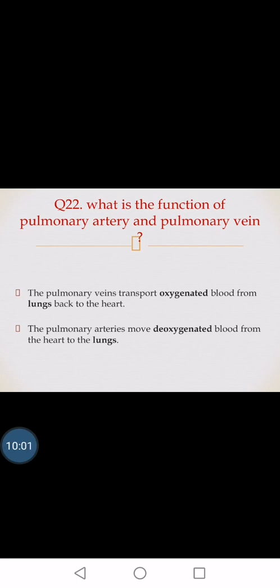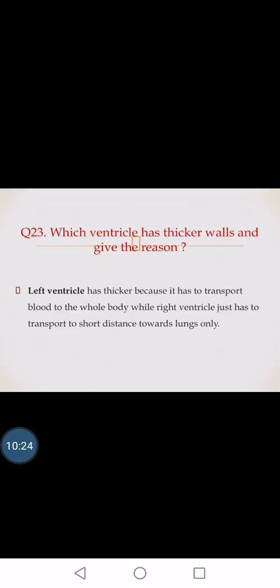What is the function of the pulmonary artery and pulmonary vein? As I have told you, all arteries carry oxygenated blood except one, the pulmonary artery. The pulmonary artery carries deoxygenated blood from the right side of the heart to the lungs for purification, and after purification the pulmonary vein carries that oxygenated blood back to the heart from the lungs.